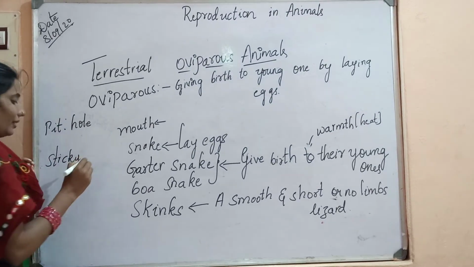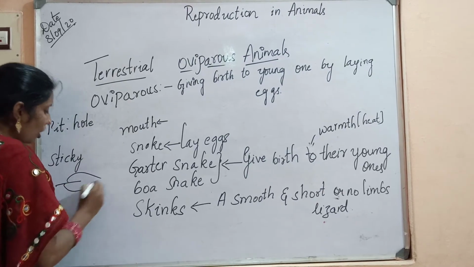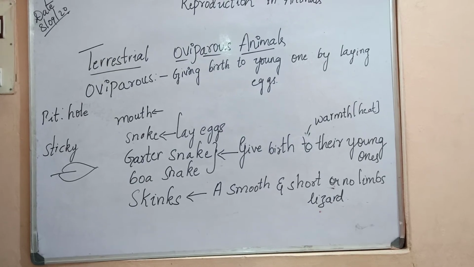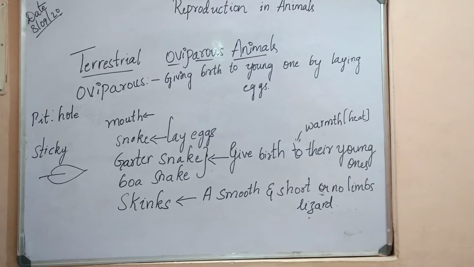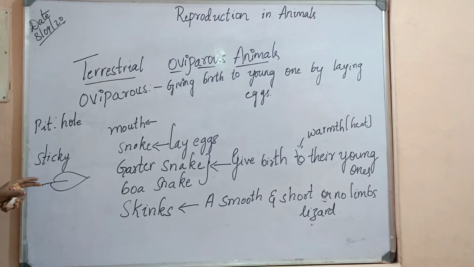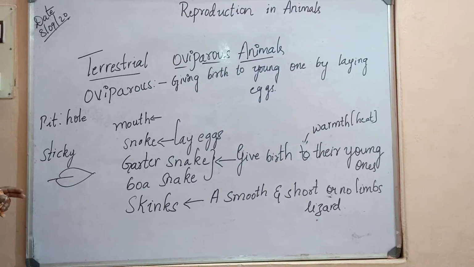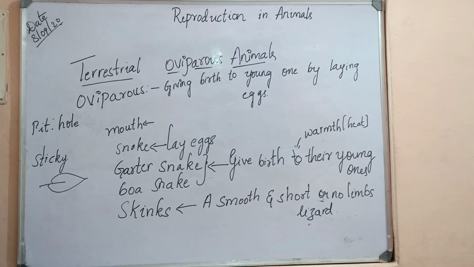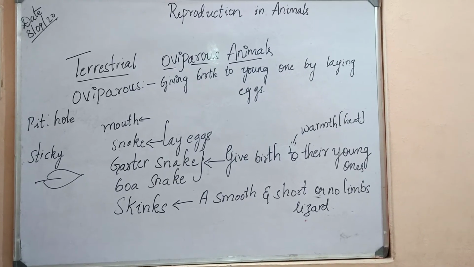So they stick on the leaves or the surface of any object or animal, and slowly they start hatching out.